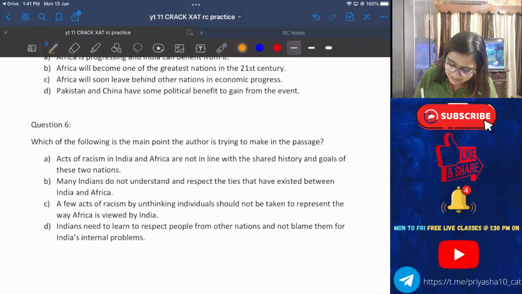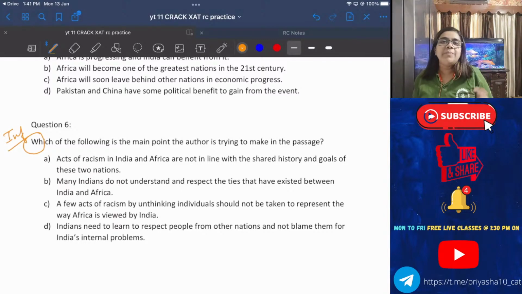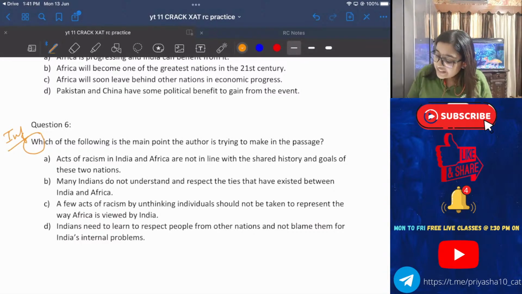Chalo. Finally, we can say something I got out of inference. Okay, the main point, central idea, is an inference-based question. Imagine, 5 out of 6 questions are fact-based.